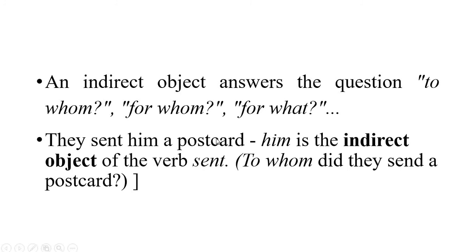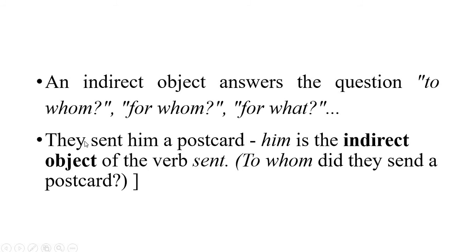So, they sent him a postcard. A postcard, the type is a noun phrase. The function is direct object. Now him, what is him? Its type is noun phrase and its function is indirect object. Why indirect?